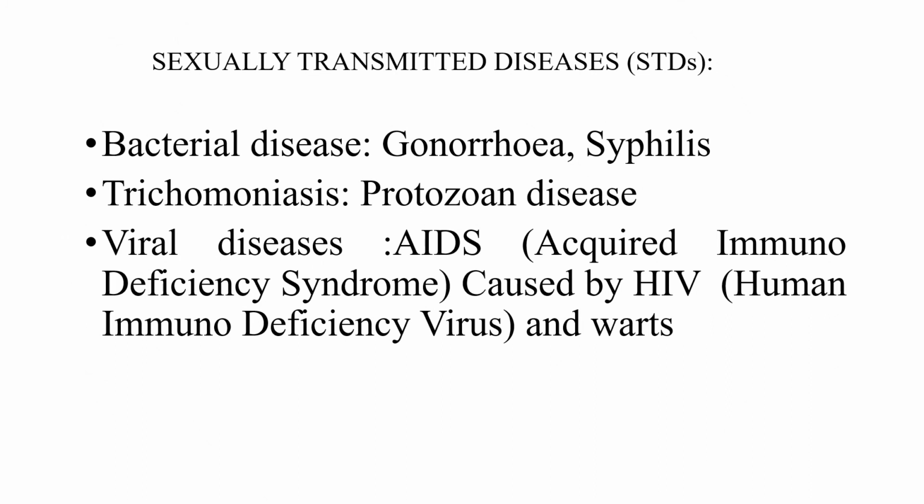Sexually transmitted diseases, that is STD. Bacterial diseases are gonorrhea and syphilis. Viral diseases are AIDS and warts. AIDS is acquired immunodeficiency syndrome caused by HIV, human immunodeficiency virus. Then trichomoniasis is a protozoan disease.